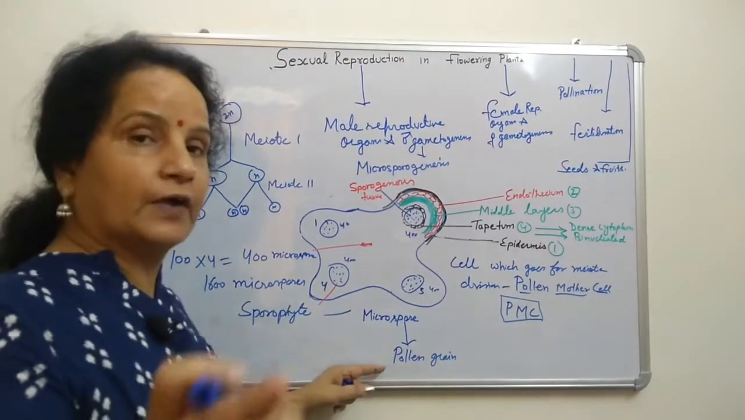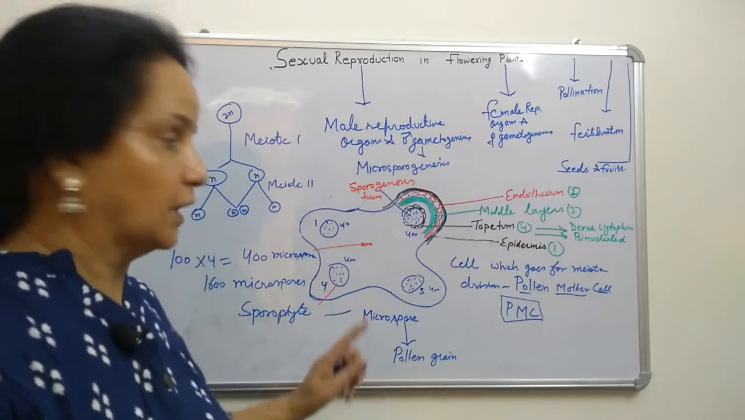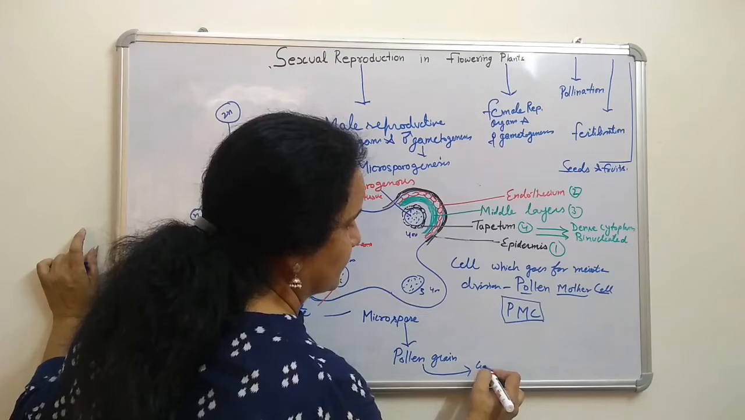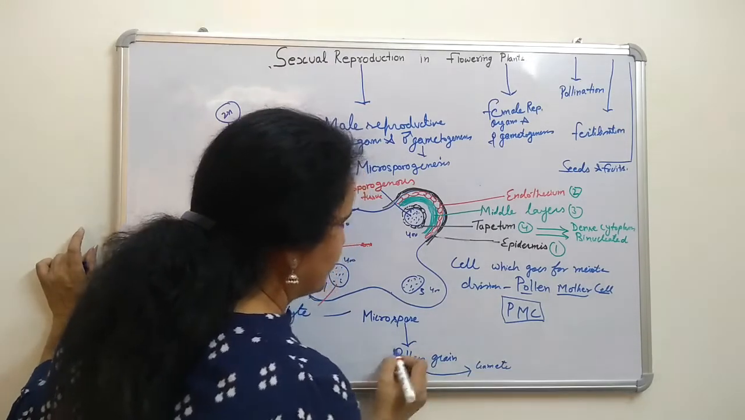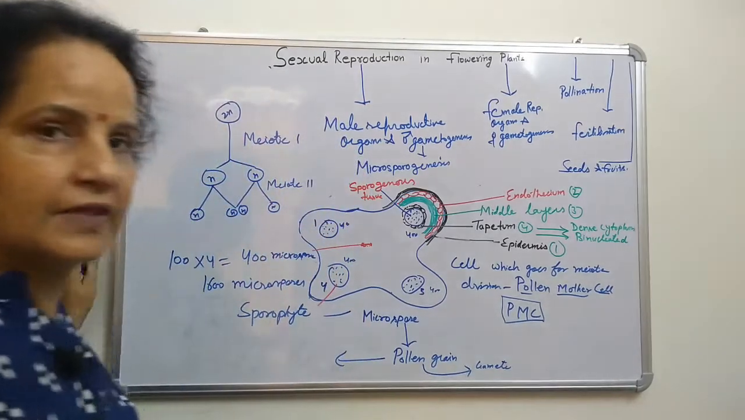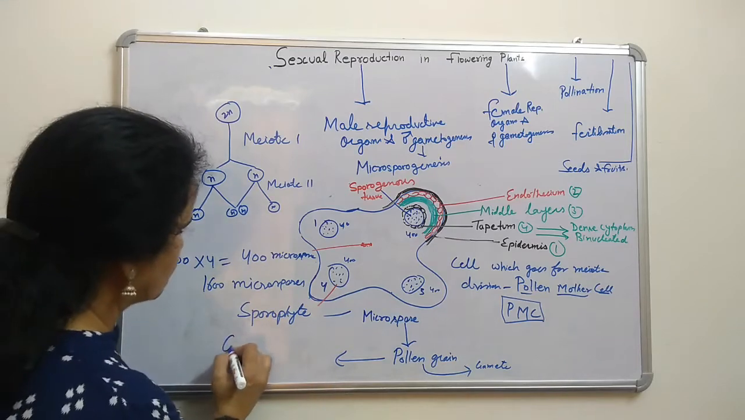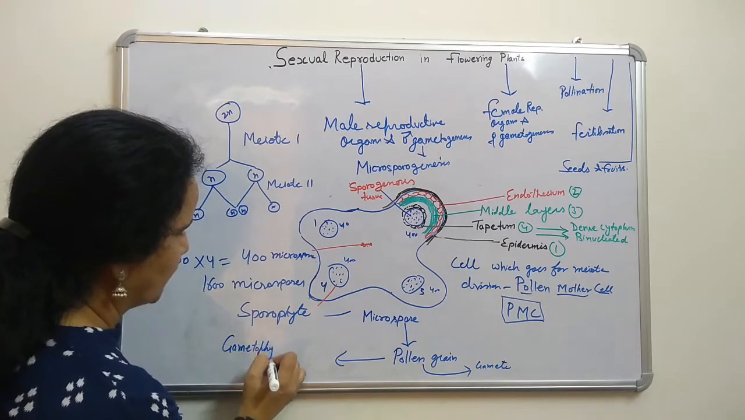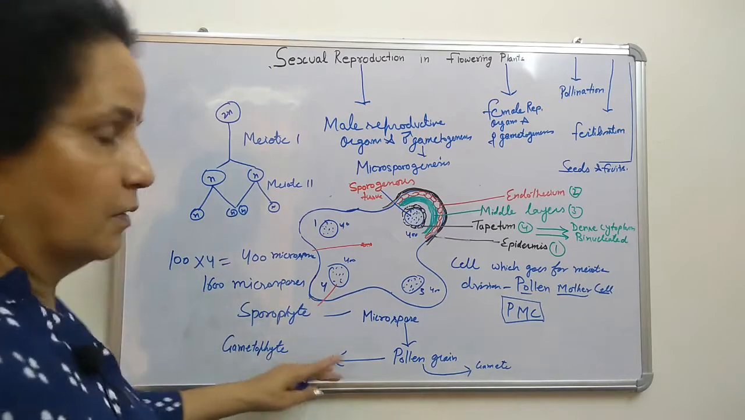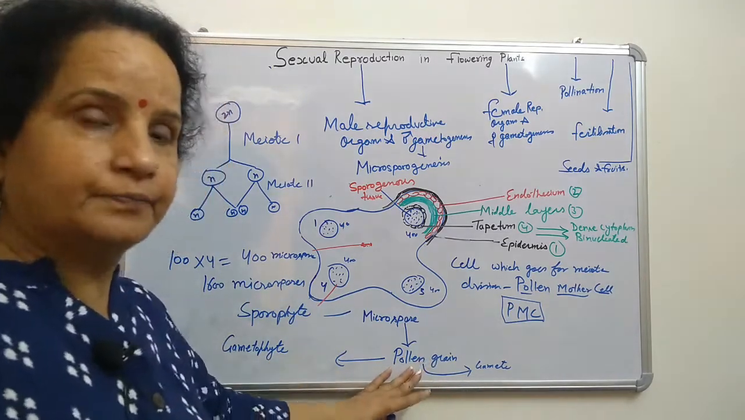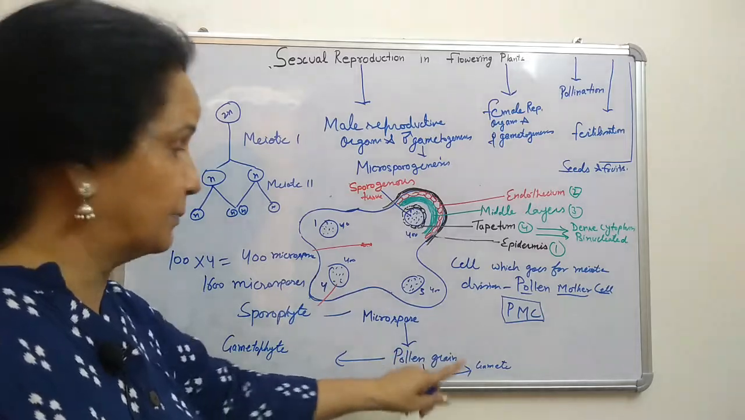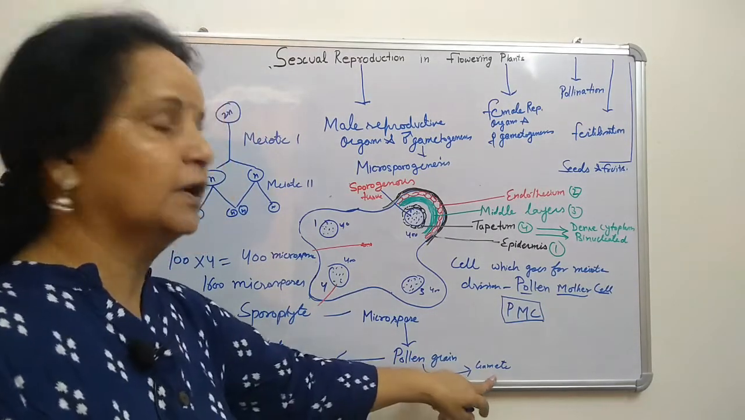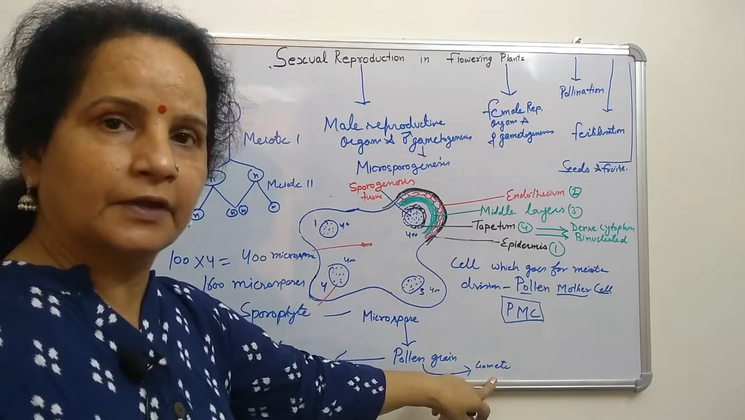Now the gametophyte is that which will produce gametes. After this pollen grain, gametes will be formed. It means the pollen grain is called gametophyte. What is it called? Gametophyte. Further development of this pollen grain gives us the male gamete, right?